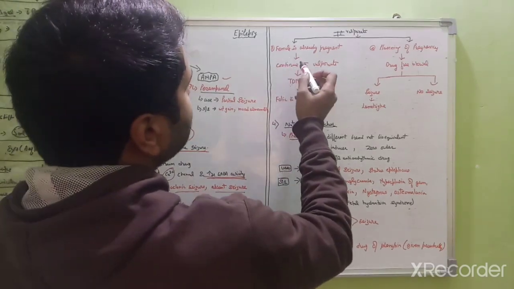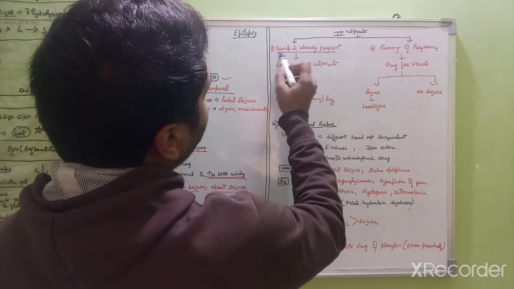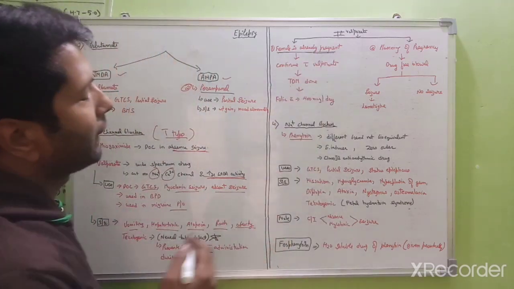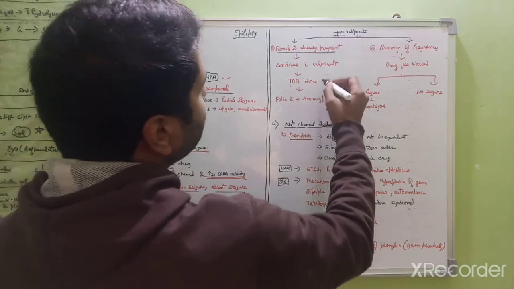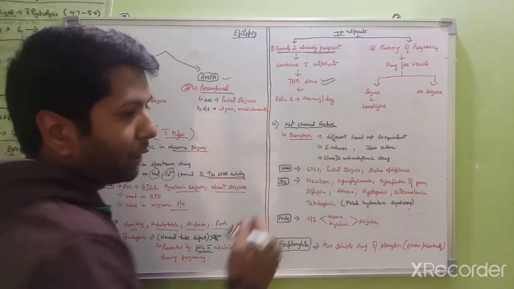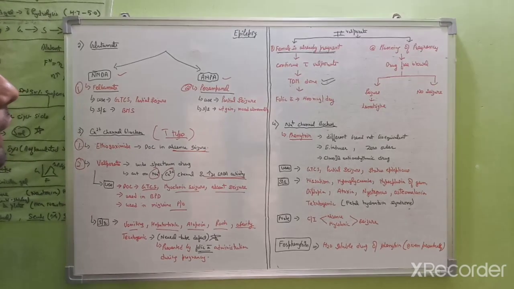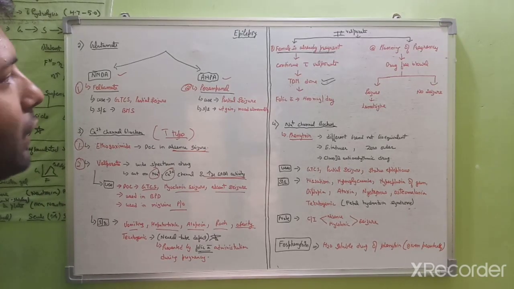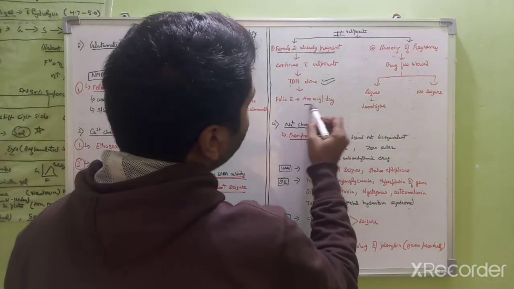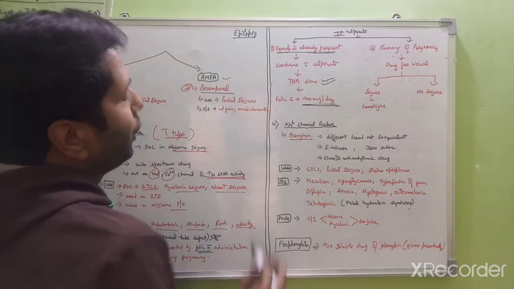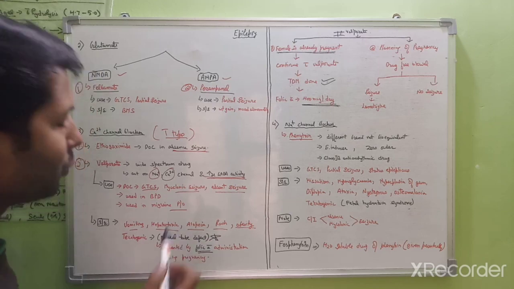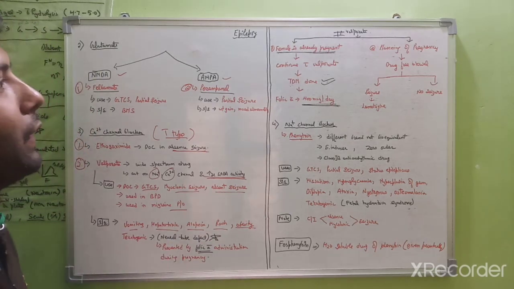In the first case, where the female is already pregnant and on valproate therapy, we continue and monitor the therapeutic dose of valproate, and we also give 400 micrograms per day of folic acid to prevent the neural tube defect caused by valproate.